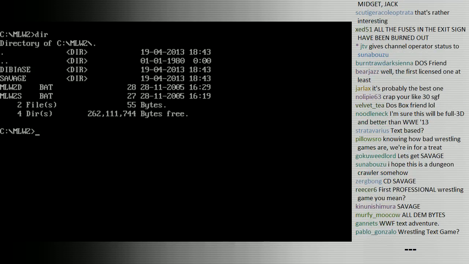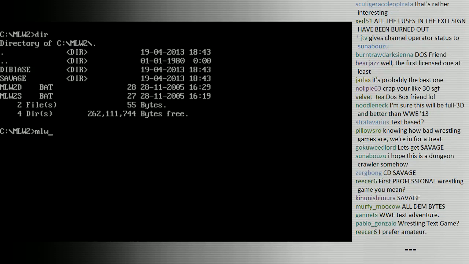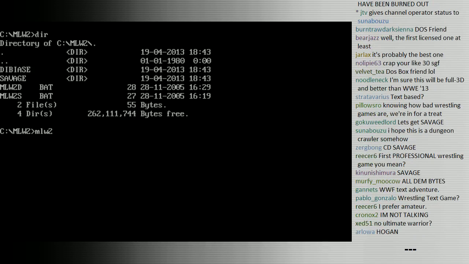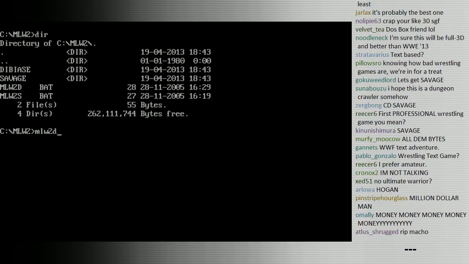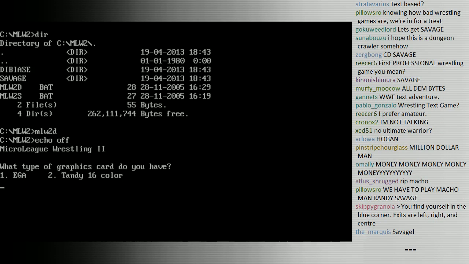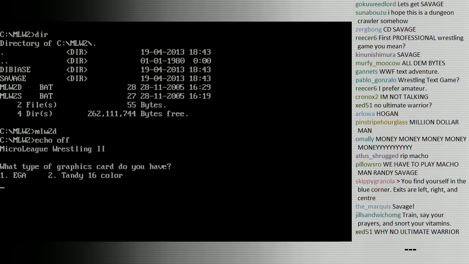We'll start off with the DiBiase version of the game. And they actually both have two different executables. So let's try it out. Oh, what type of graphics card do I have? Well, nothing but the best. We have an EGA display.